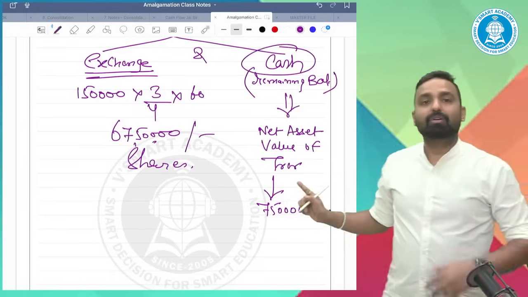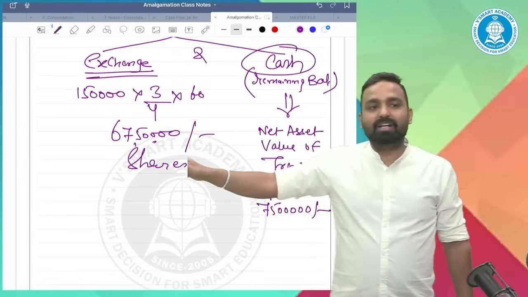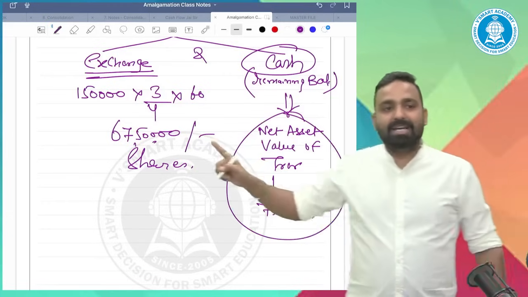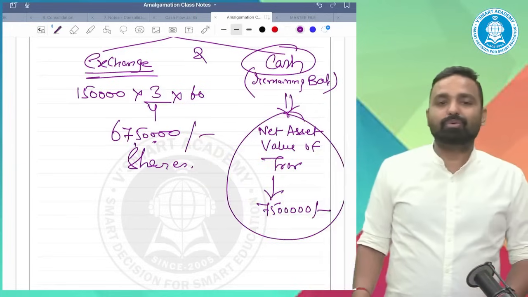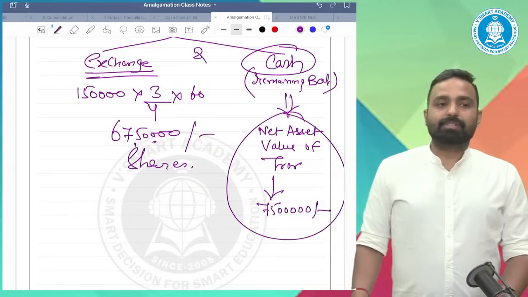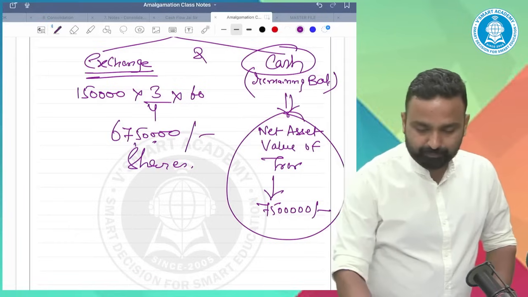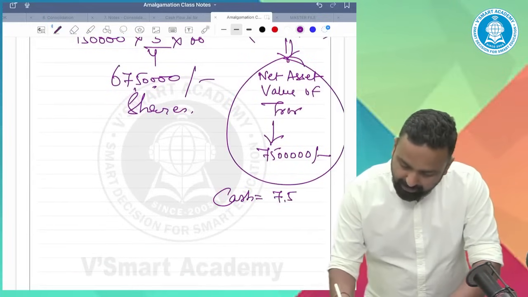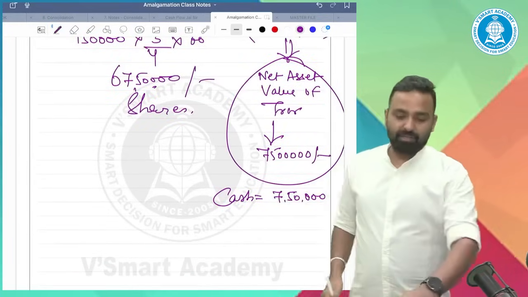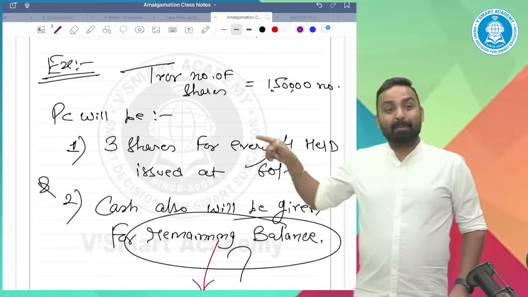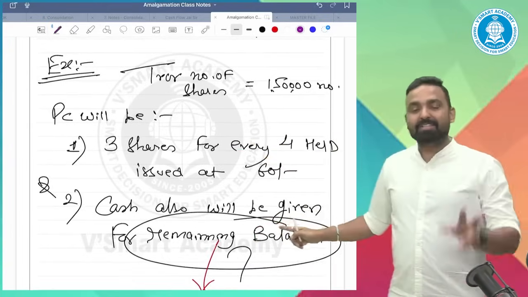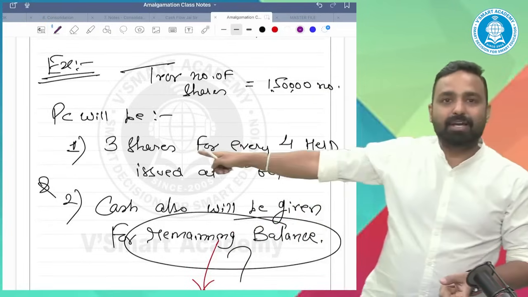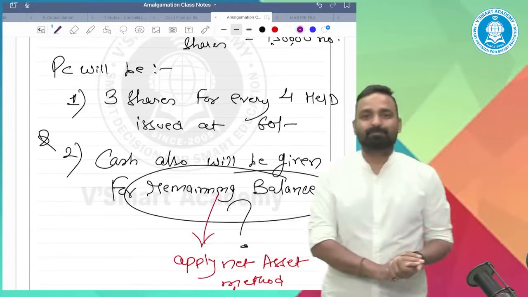What is the cash value? Out of 75 lakh, deduct 67,50,000. Net asset value is 75 lakh. Deduct 75 lakh minus 67,50,000. What is the value? It's 7,50,000. So cash is equal to 7,50,000. Whenever they say remaining balance, in method 1 as well as method 3, they want you to calculate the full net asset minus the first exchange ratio, then the cash for the remaining. Understood?